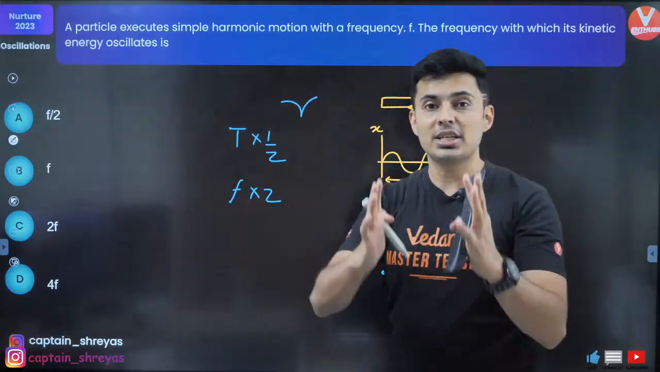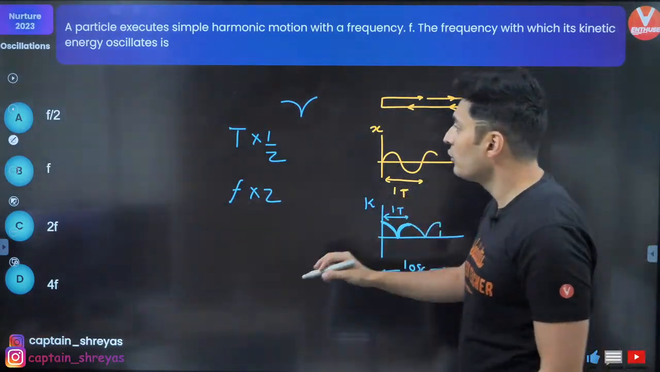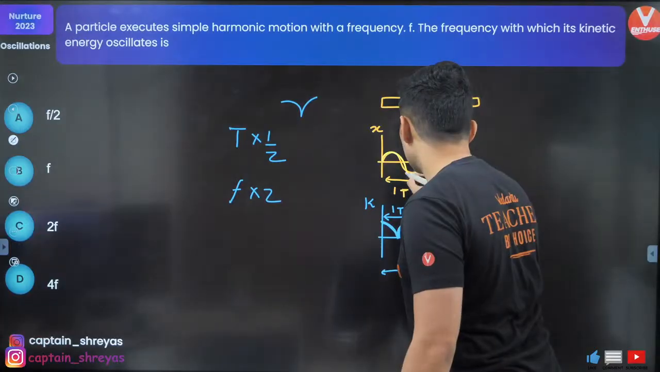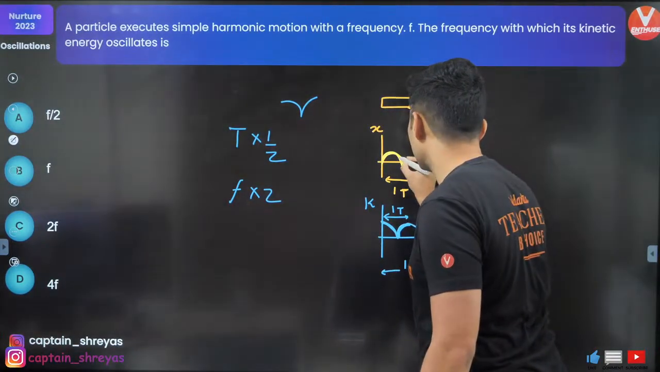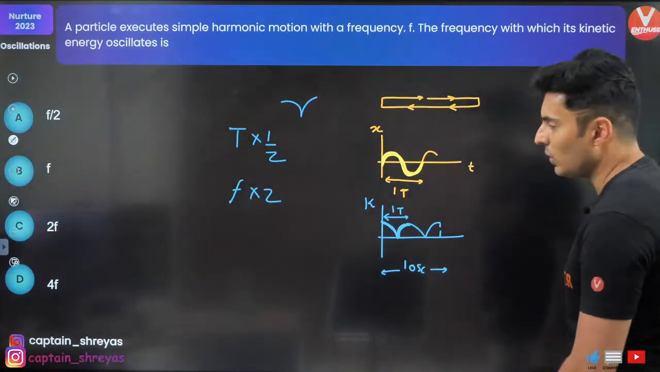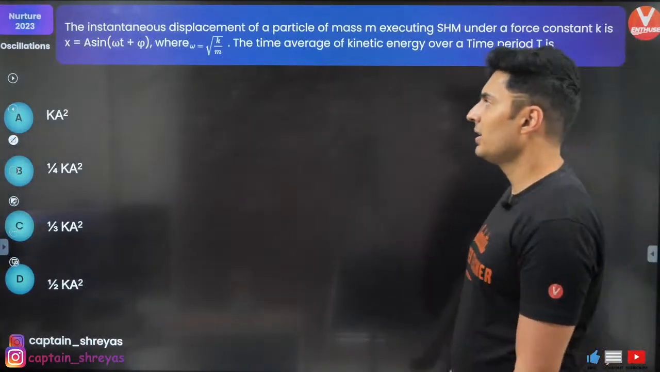It's the repetition which has changed. Here, if you notice, this is one cycle. The motion repeats itself after this. The time period was this much. Here, the time period is only this much. Okay, fair enough. Moving on to the next question.